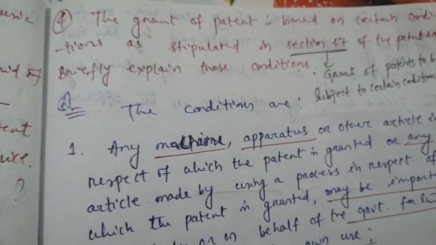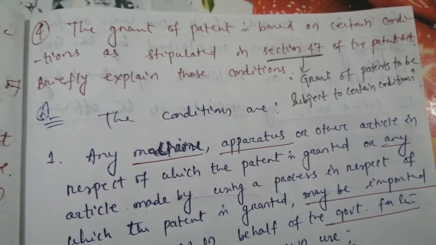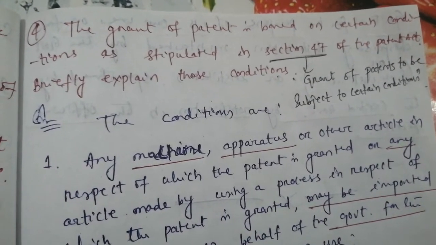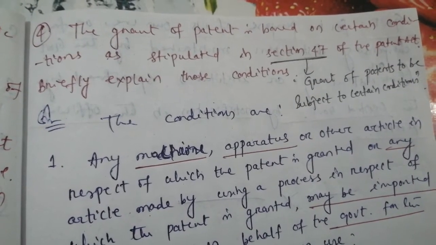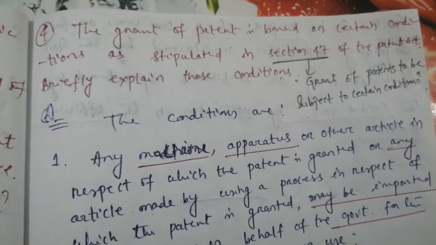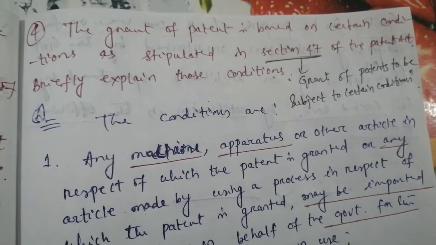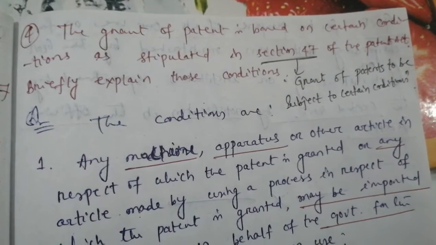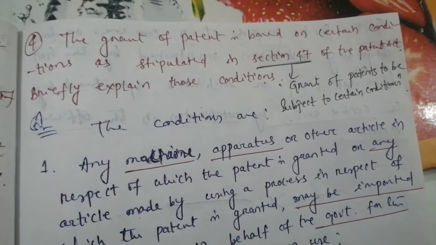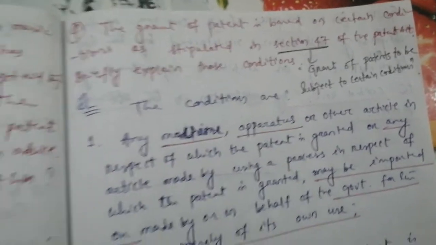Okay. Question number 3 I will discuss after I complete this. So question number 4 says the grant of a patent is based on certain conditions as stipulated in section 47 of the Patent Act. Briefly explain those conditions. So the title of section 47 is grant of patents to be subject to certain conditions.